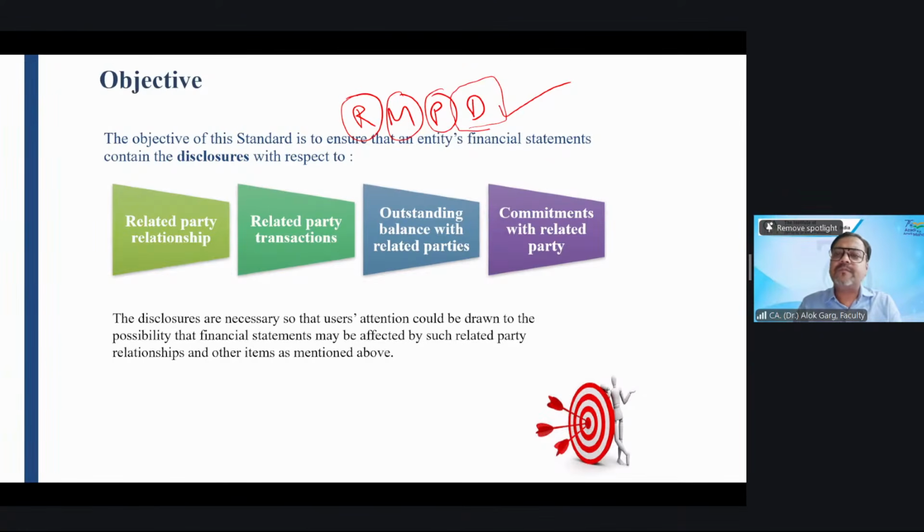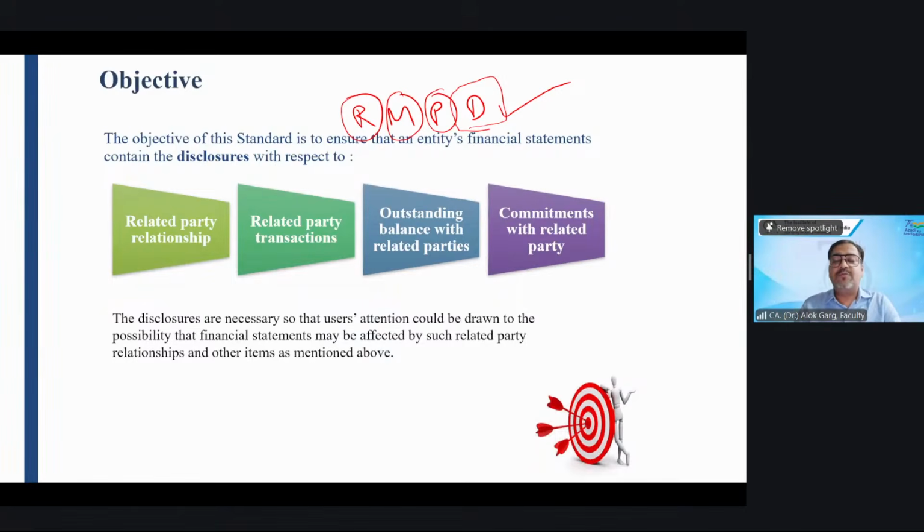Okay. So what is the objective of this standard? Why was this standard drafted, issued, notified? The objective of this standard is to ensure that the entity's financial statements provide disclosures with respect to related party relationship, related party transactions, outstanding balances with the related party, and commitments with the related party.